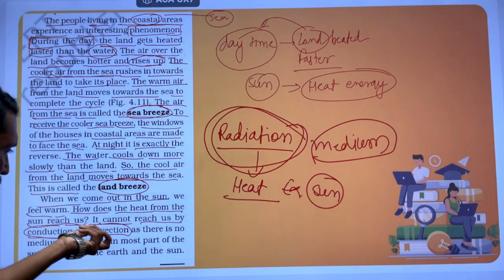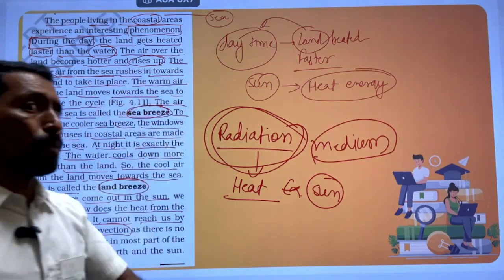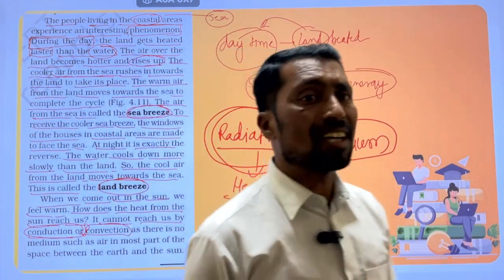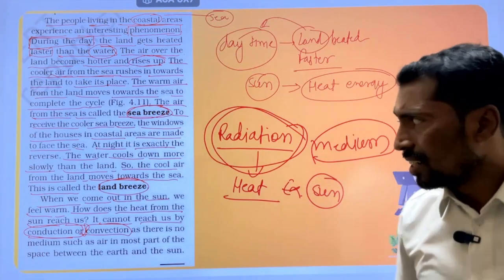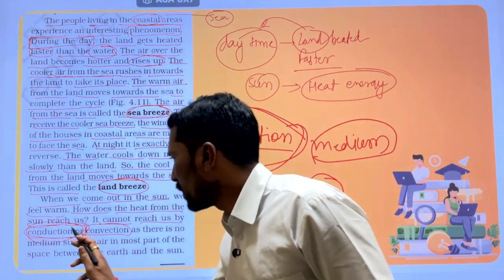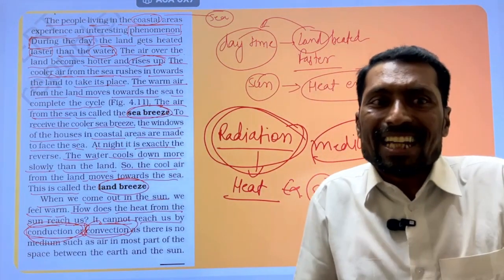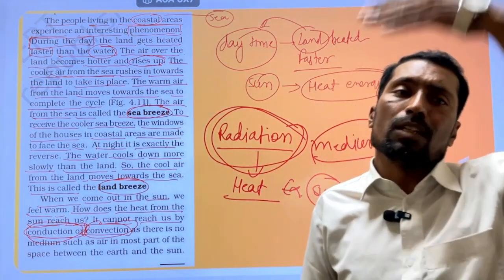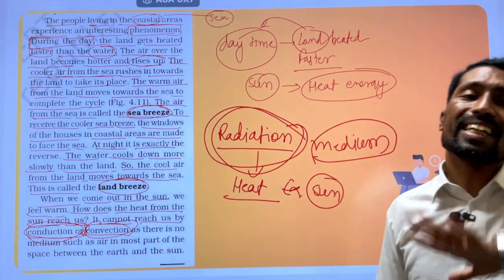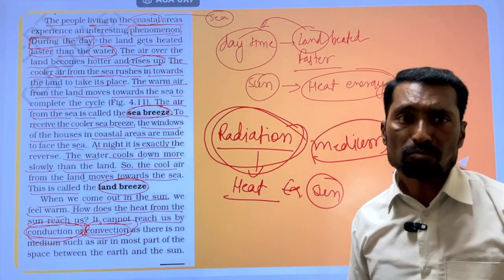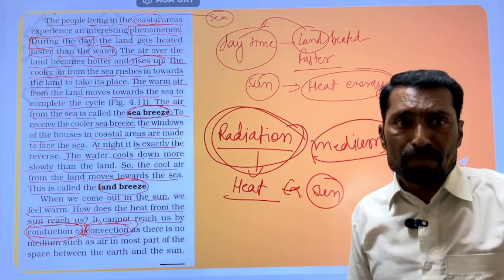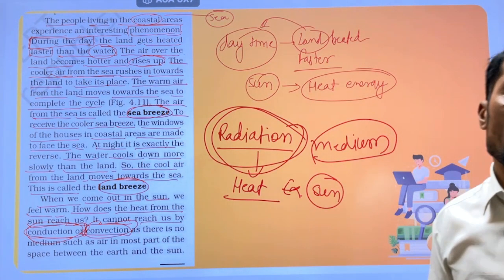Conduction and convection. जो सन से हमारे पास हीट आ रही है, the heat that comes from the sun is not transferred by the conduction method or the convection method. So how does the heat energy transfer from the sun to us? सन से जो हीट एनर्जी हमारे तरफ कैसे आ रही? What is the mechanism behind that?